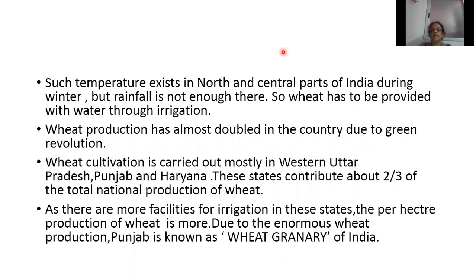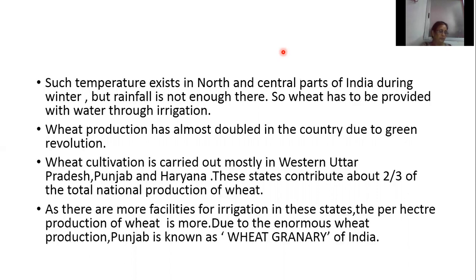And in these states rainfall is less, but irrigation facilities are available, and that is why per hectare production of wheat is more. Due to that large production of wheat, Punjab is known as the wheat granary of India. So which state is known as the wheat granary of India? Punjab. In this state, rainfall is very less, but irrigation facilities are available. That is why per hectare production of wheat is more. So Punjab is known as the wheat granary of India.